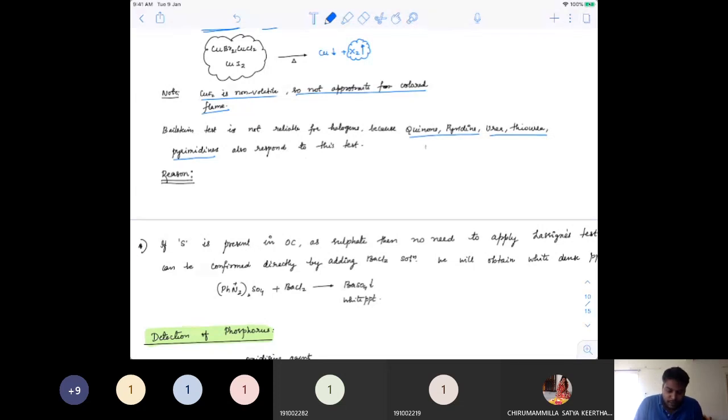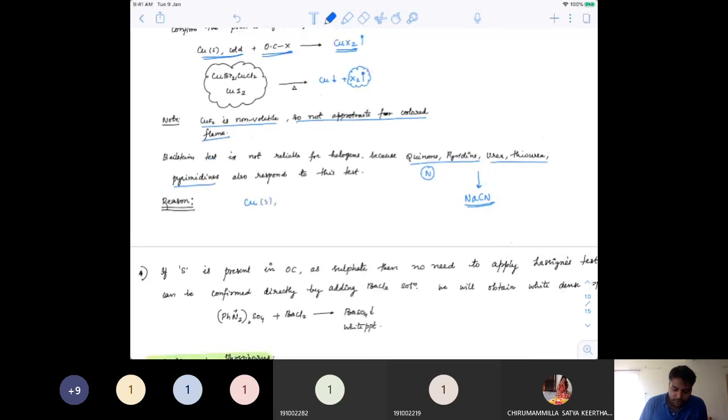See, all of them have nitrogen in them: quinone, pyridine, urea, thiourea. So hence they would usually form CN minus, correct? In the sodium extract, they will have NaCN. And amazingly, you will see copper, right? The copper oxide which we have got above, if you treat it with CN minus, it would form CuCN, which is also volatile, giving a green color flame.